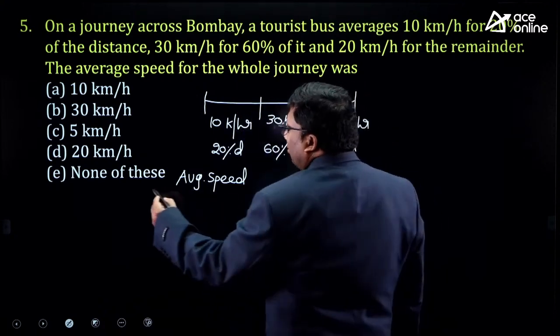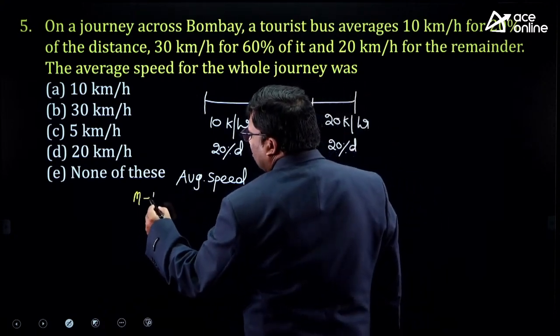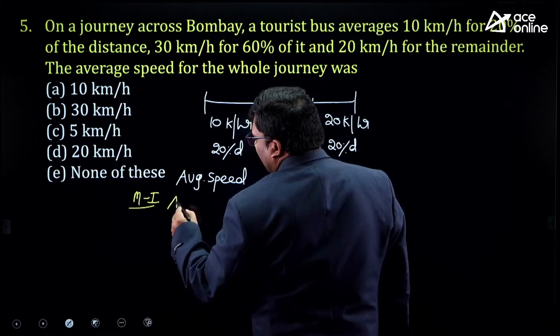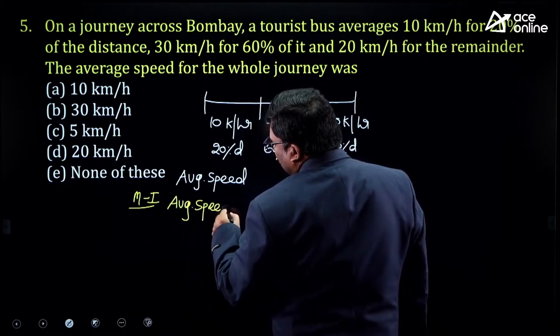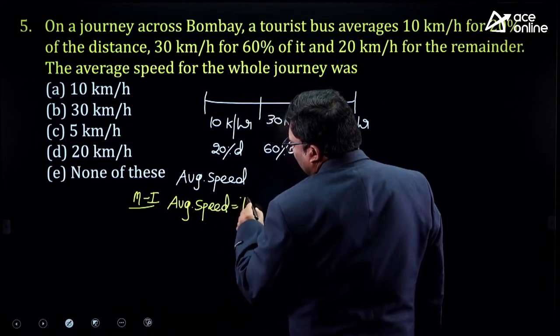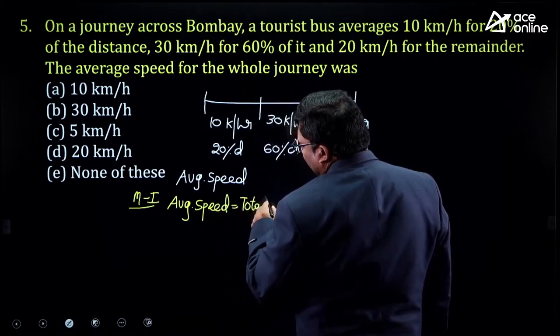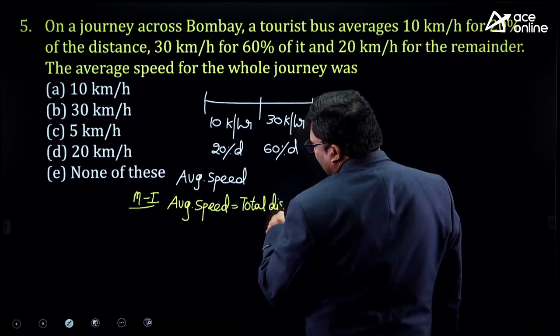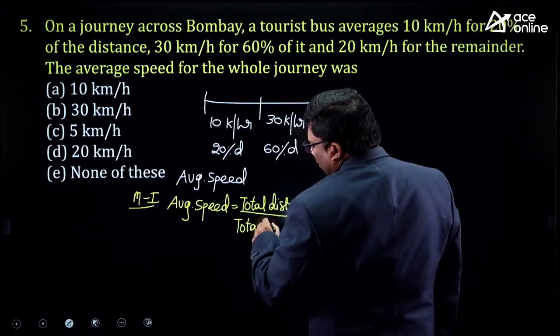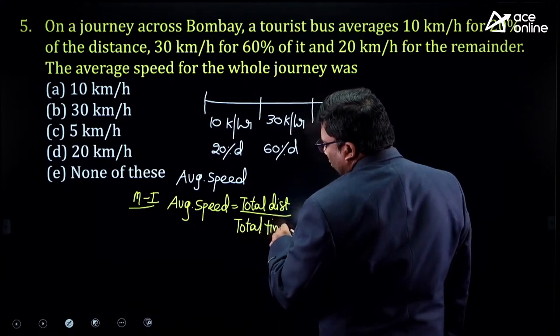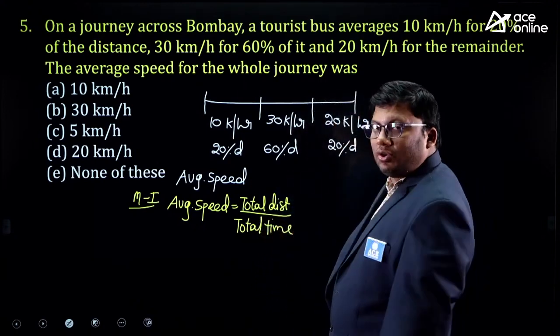Average speed. How will you solve the question? Average speed is equivalent to total distance by total time. Is the total distance known to us? Is the value known to us?